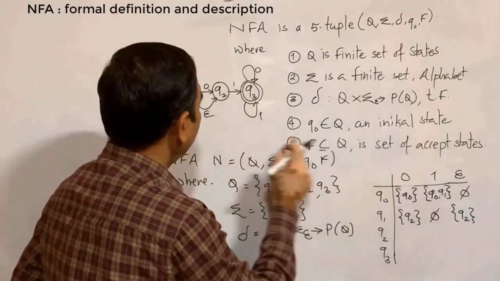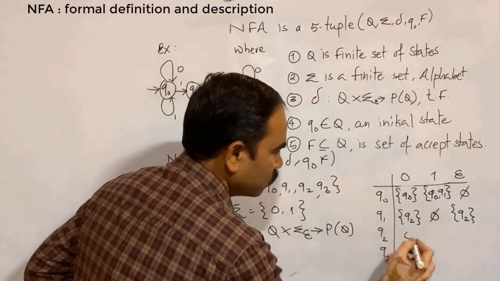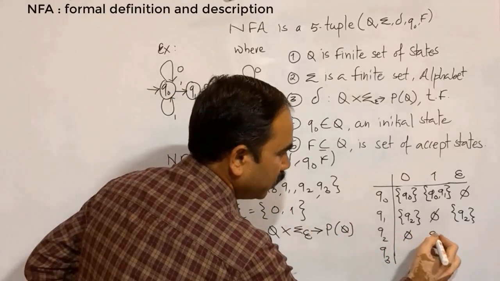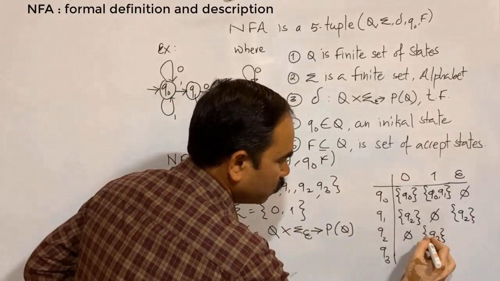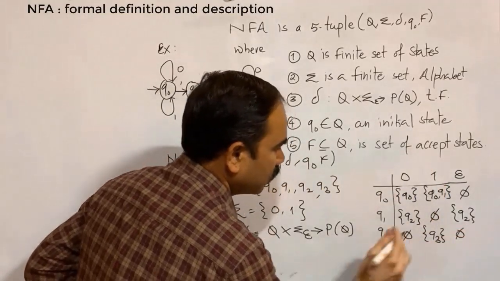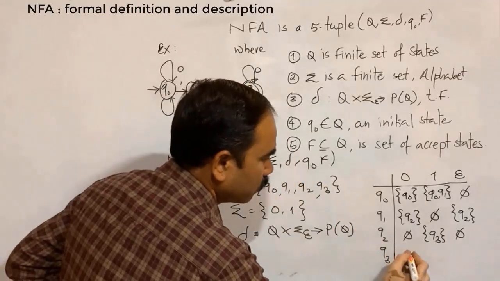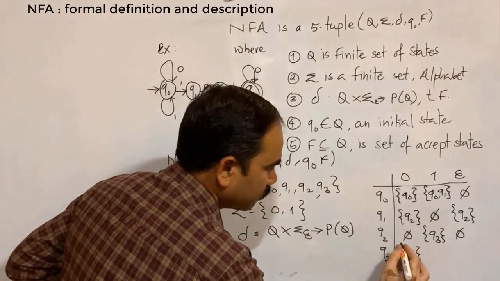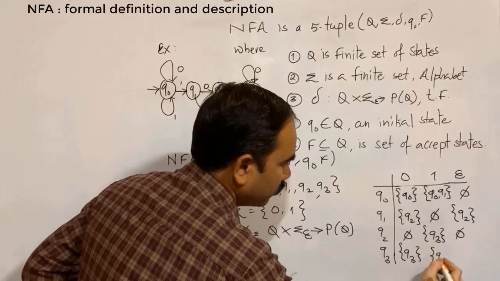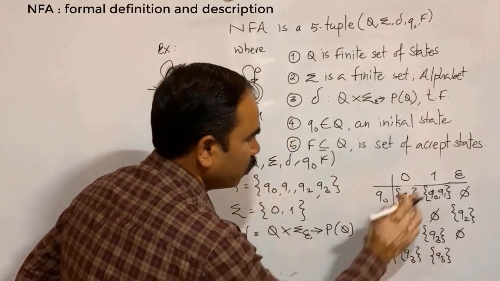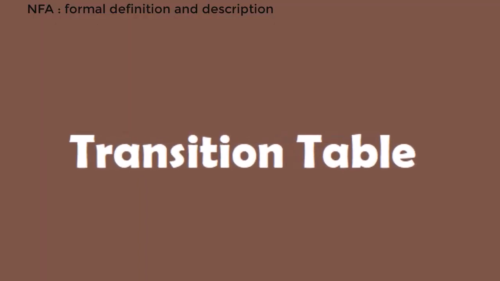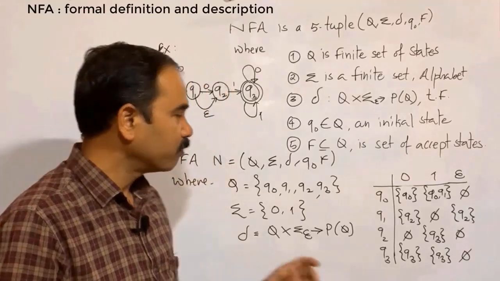Q2 on 0, there is no transition, so we write phi. Q2 on 1, the resulting state is Q3. Q2 on an empty string, there is no transition. Q3 on 0, Q3, and on 1, the resulting state is Q3. Q3 on empty string, the resulting state is a null set. So this is the way we can write the transition table for a given NFA.